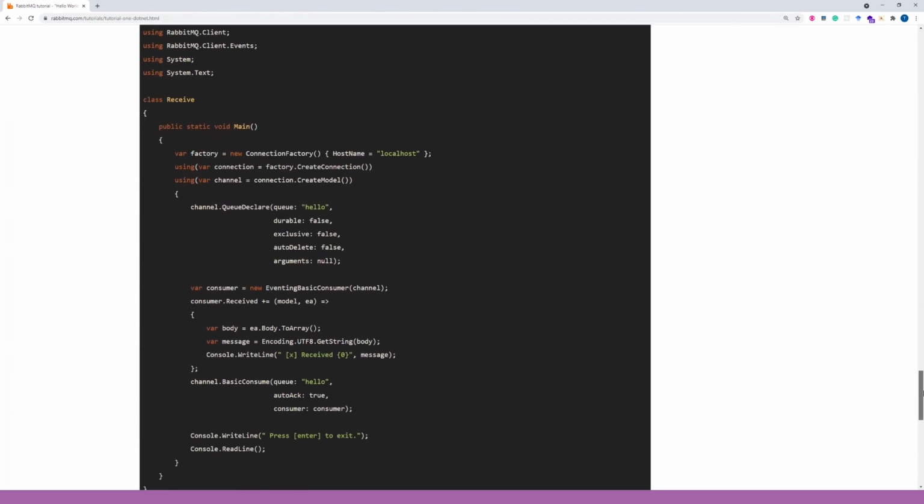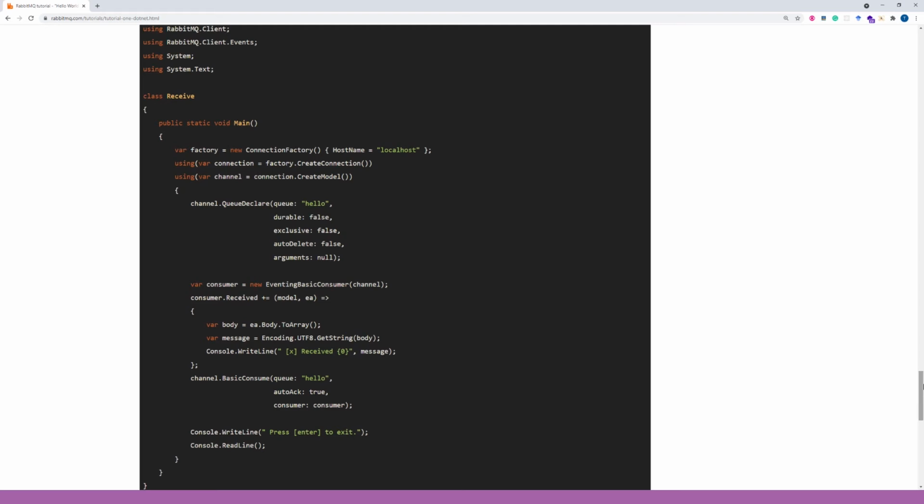As for consumer, it is listening for messages from RabbitMQ. So, unlike the publisher which publishes a single message, we'll keep the consumer running continuously to listen for messages and print them out. The start of a program code is basically the same. We open a connection and a channel and declare the queue from which we are going to consume.